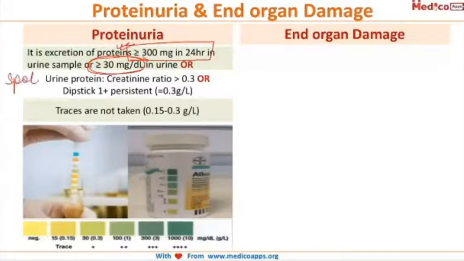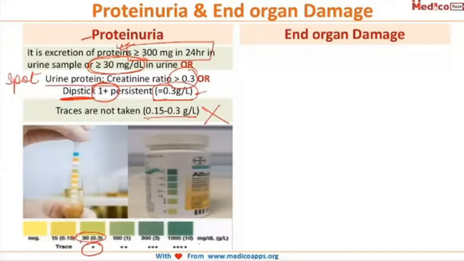Or again, in a spot sample of urine, if you measure the urine protein to creatinine ratio, then that will be more than 0.3. And the fourth way to measure proteinuria is a dipstick test, in which you persistently get 1 plus or more, and this in turn is equivalent to 0.3 gram per liter of protein in the urine. If it is less than 0.3, that is 0.15 to 0.3 gram per liter, then it is not considered as proteinuria.